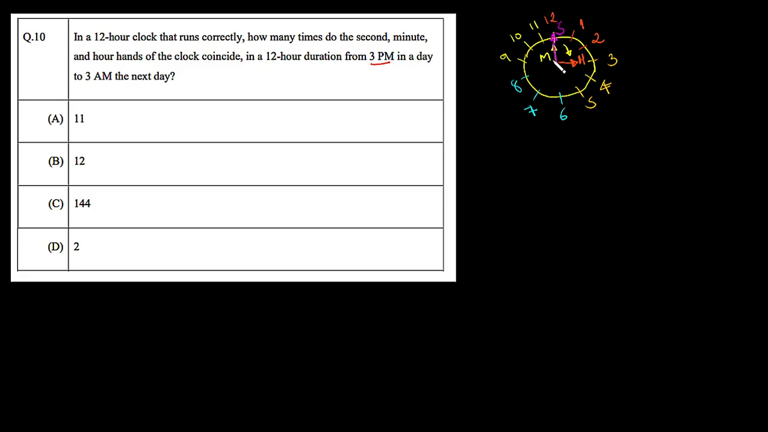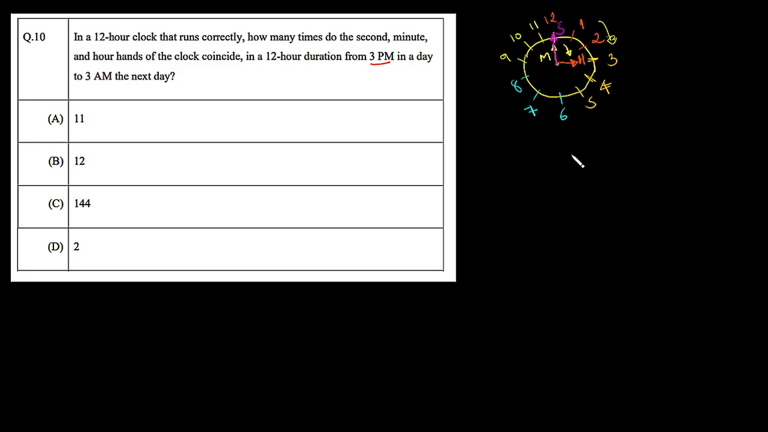And the minute hand will exactly coincide once in the duration from 3 o'clock to 4 o'clock, somewhere in between 3 and 4. That means at some time the hour hand and minute hand will exactly coincide between 3 and 4. Now we have to find how many times all the three hands, minute hand, second hand, hour hand, will coincide in this 12-hour duration, which is starting from 3 p.m. to the next 3 a.m.